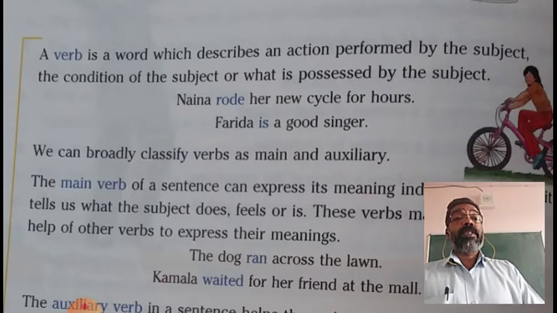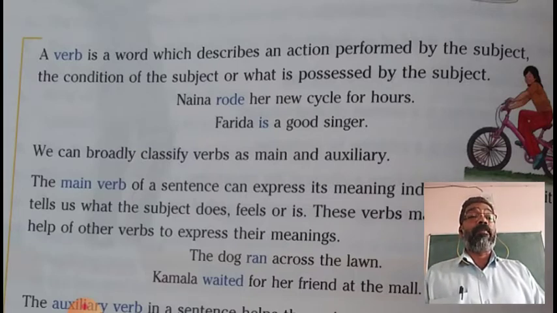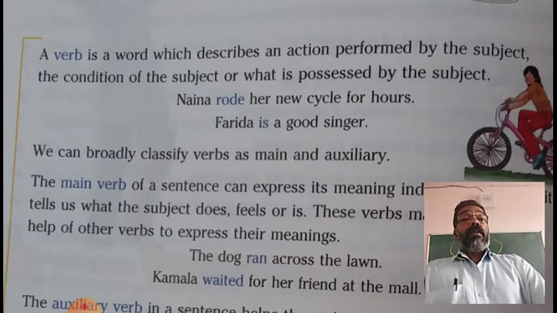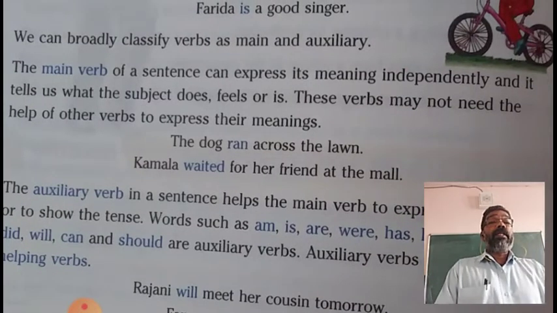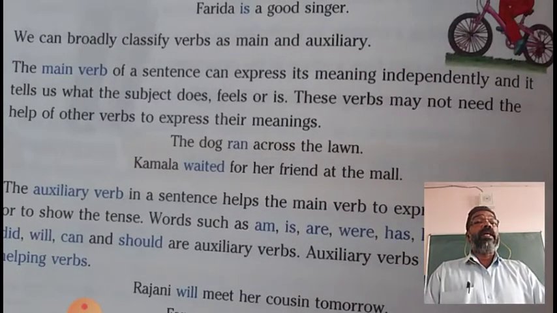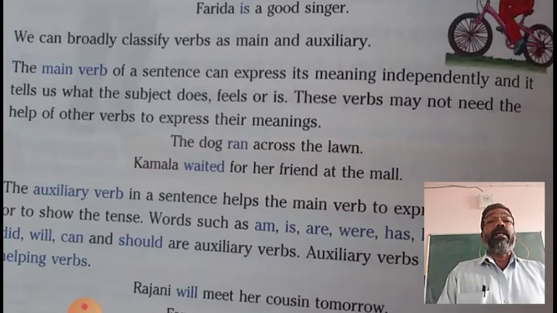Now, verbs can be broadly classified into main verbs and auxiliary verbs. The main verb of a sentence can express its meaning independently and it tells us what the subject does, feels, or is.